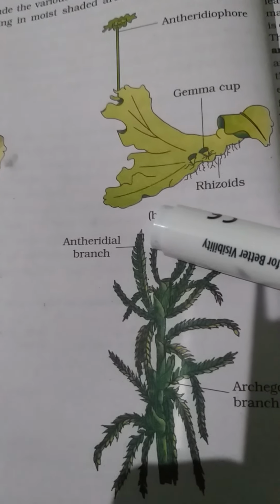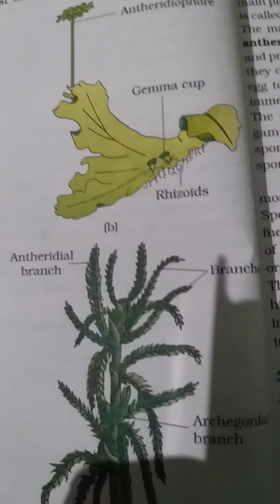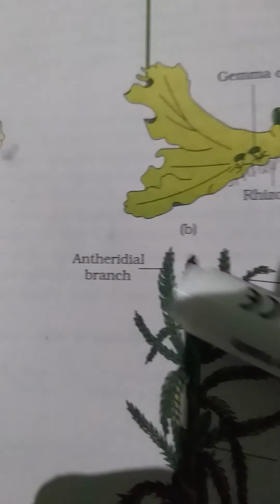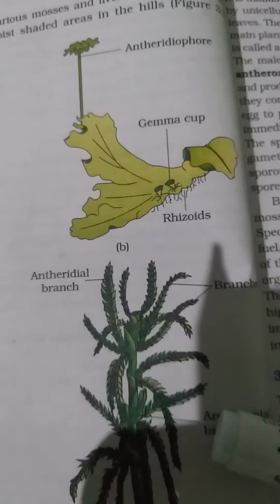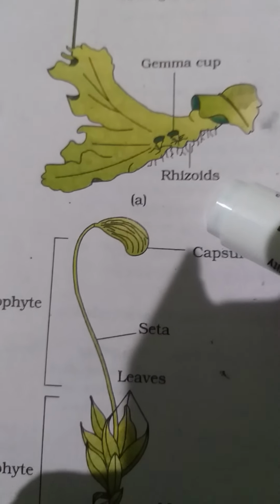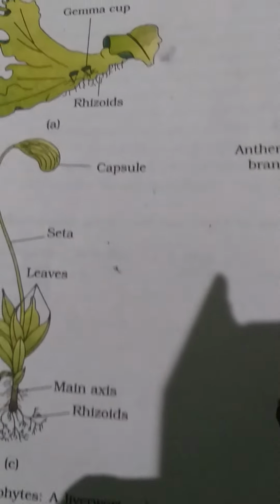This is the antheridial branch, and this is the archegonial branch. This produces the antherozoids, and this produces the egg cells. Okay, and fertilization happens through water, which is needed. And here you see the sporophyte on the gametophyte structure. Here it is a capsule, this is a seta and leaf, and these two diagrams are to be practiced.